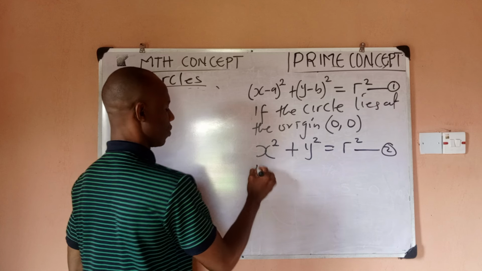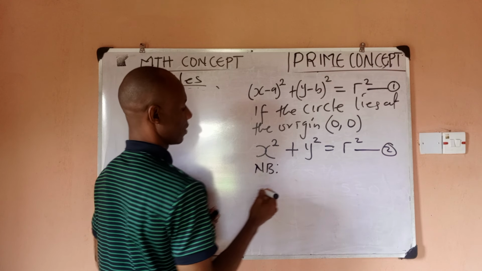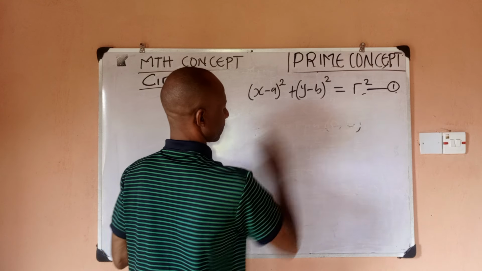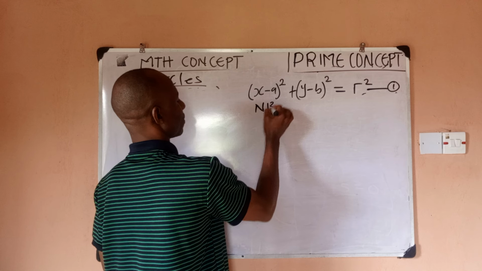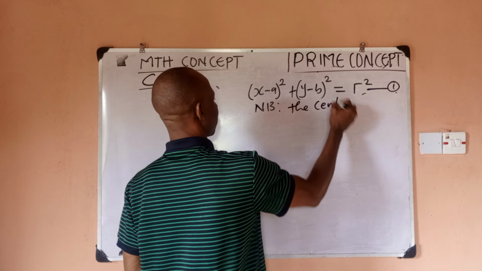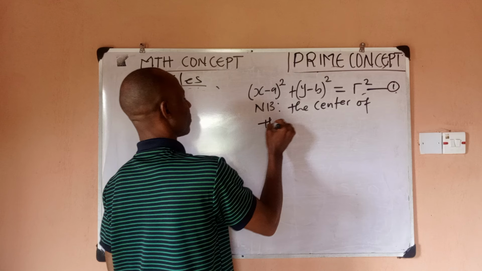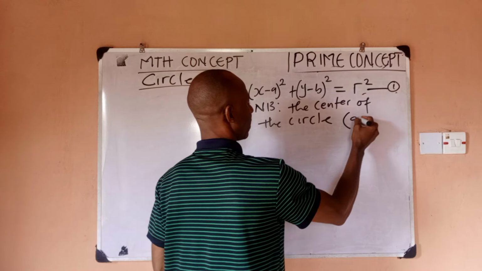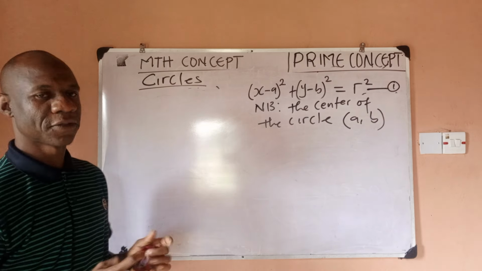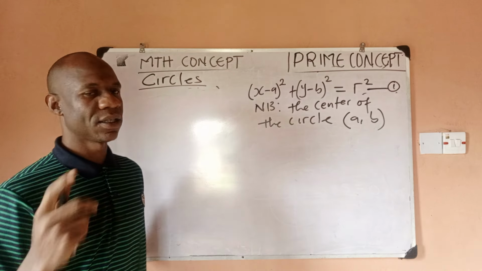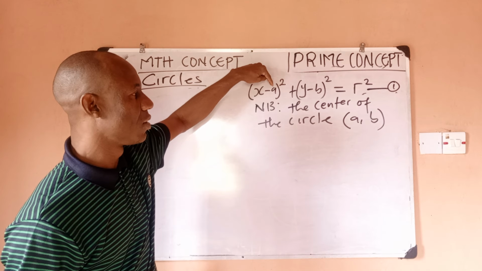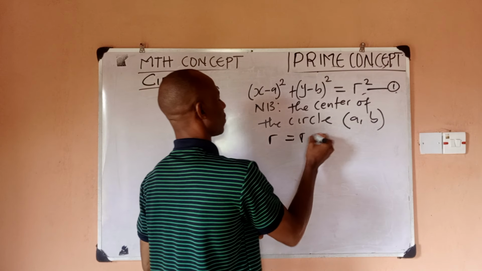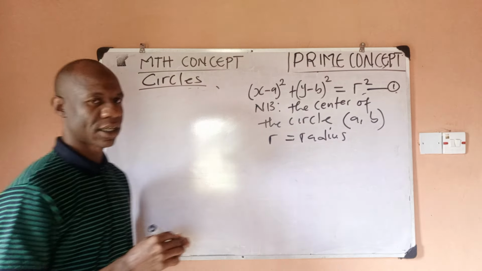Now you take notes at the center of the circle. The center of the circle given above is (A, B). So if they ask you to find the center of a circle given an equation, you should know that the center would be the value of A and the value of B. So they represent the center of our circle, where R is equal to the radius of our circle. So I believe this is clear.